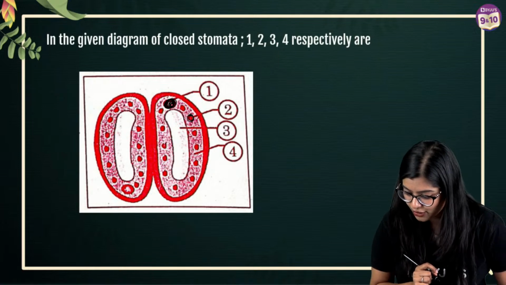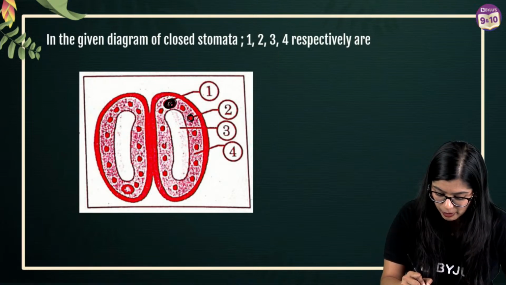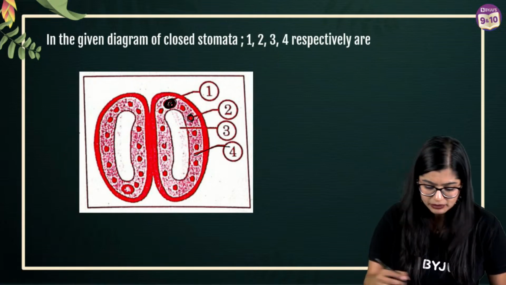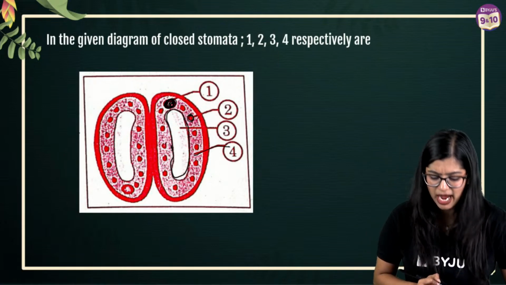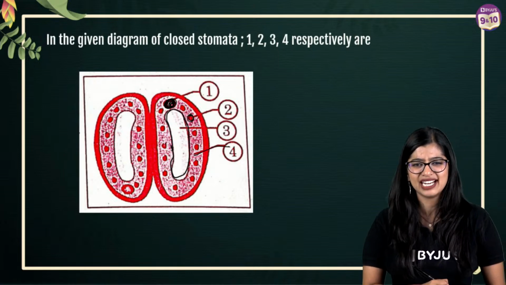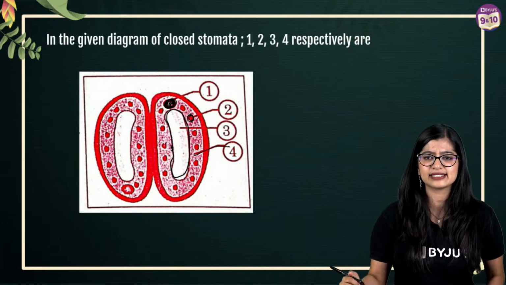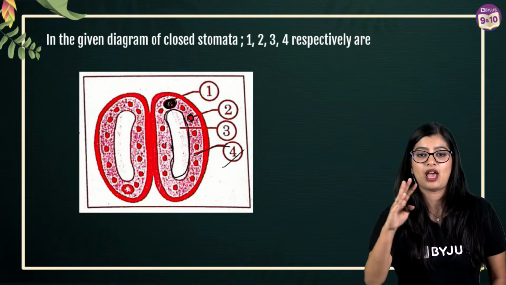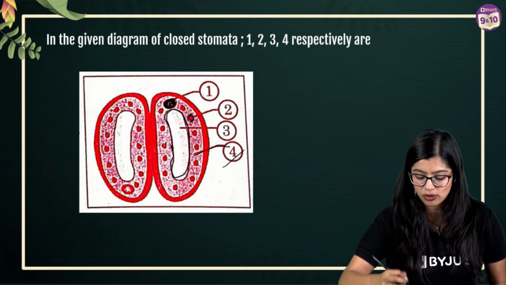Then you have part 4, right? So then you have this particular structure in between, and then you have part 4 right here. Yes? Now this right here, part 3, is like a storage sac. Little big, right? Storage sac that is there. Then you have part 4, which is pointing to the kidney shaped cell. Have you identified what is 1, 2, 3 and 4?